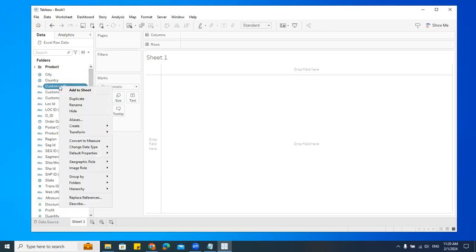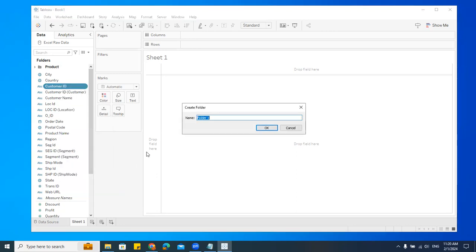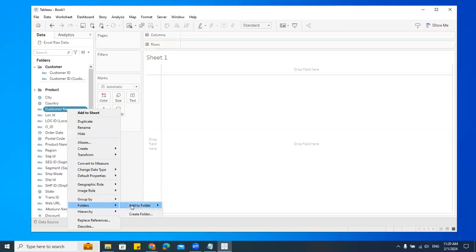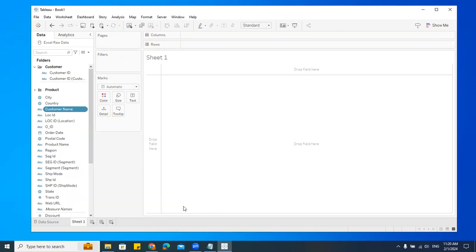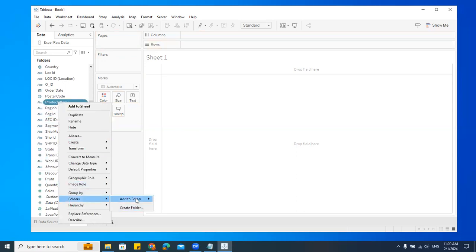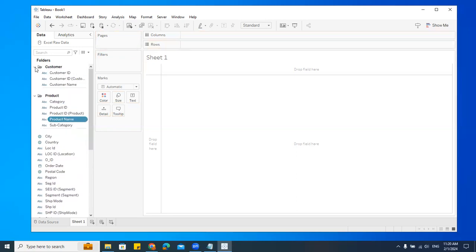Okay, for customer ID, right click, folder, and I'll say create a folder. I'll say customer and say okay. Now I have this customer ID. Let me go here and just drag and drop. I have one customer name here. Right click, and I'll say folders. See, add to folder. I have both the folders. Now I can choose which folder to send it to. I'll say customer. See, product name. Here I have this product name. Let me go here, right click, folders, and say add to folder. Now you just see.